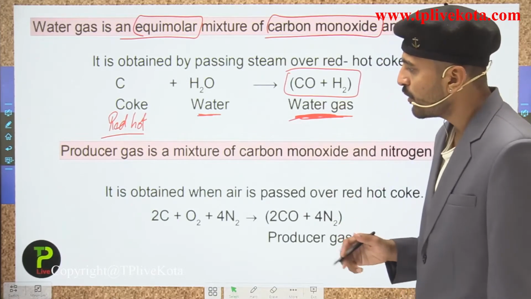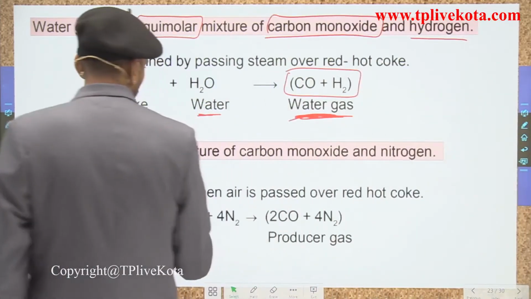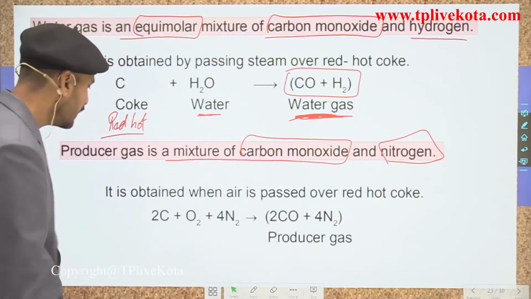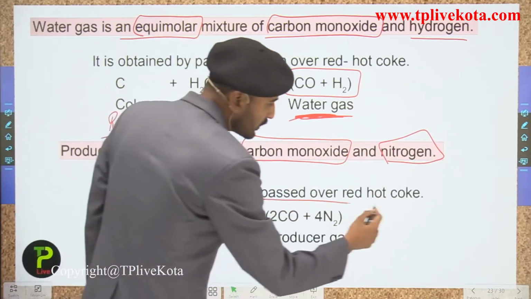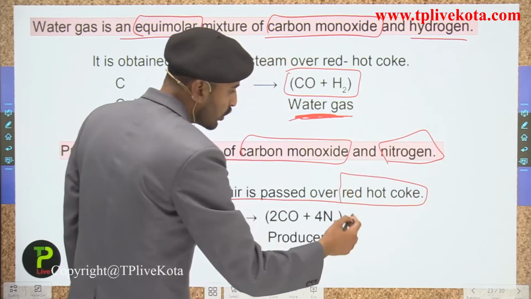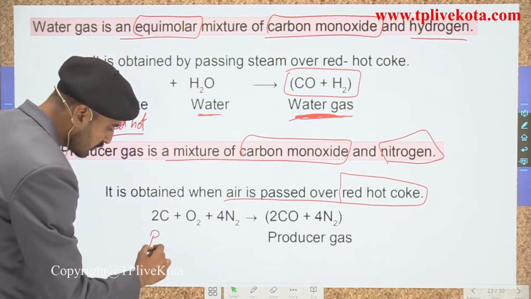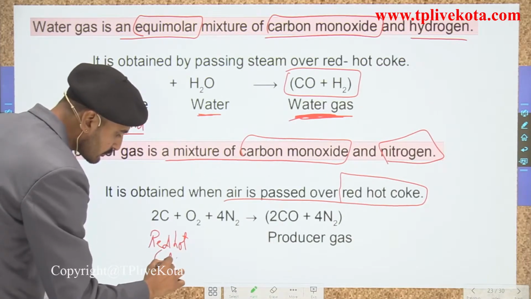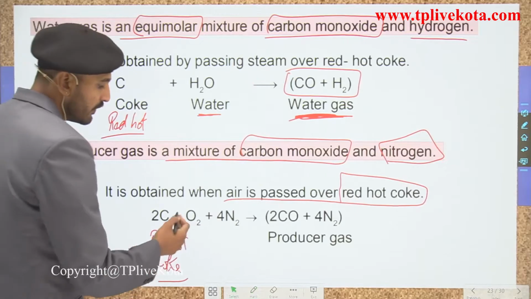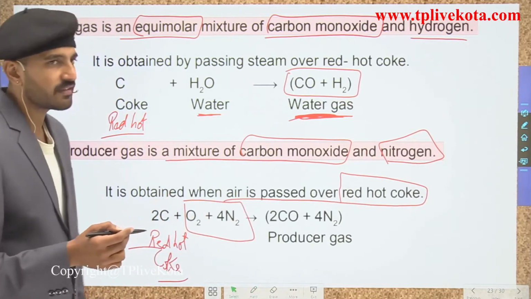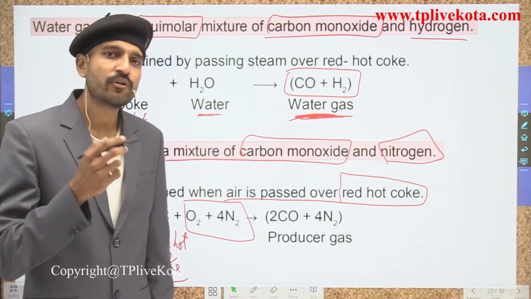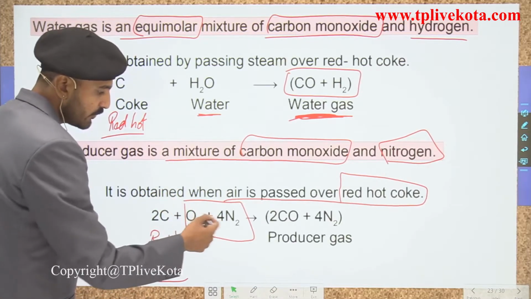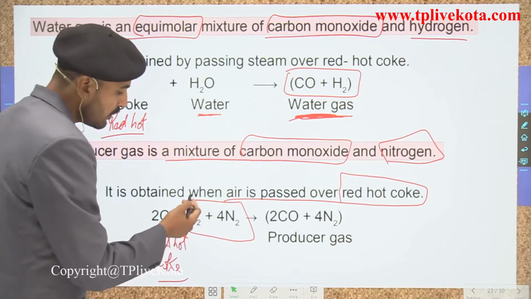Now talking about the producer gas, so producer gas is a mixture of carbon monoxide and the nitrogen. Here it has been obtained when air is passed over the red hot coke. So to the red hot coke, here you can see, this is the red hot coke. So to this red hot coke, when the air is passed, so you all know, students, that air contains 78% nitrogen, while 21% contains what? That is the oxygen. So here you can see the ratio of oxygen and the nitrogen is 1:4.